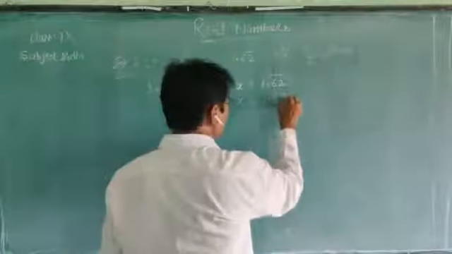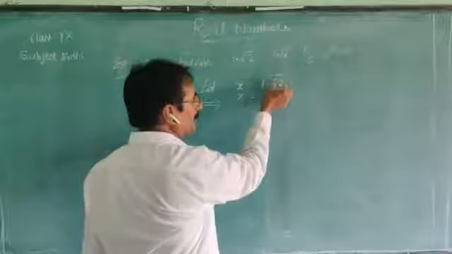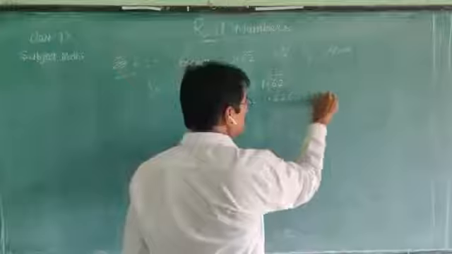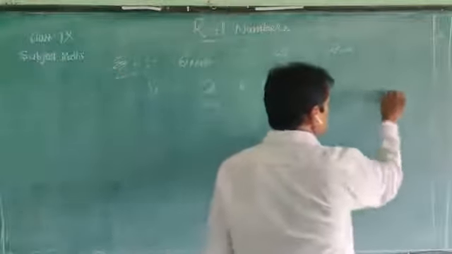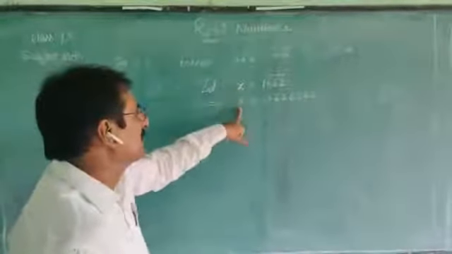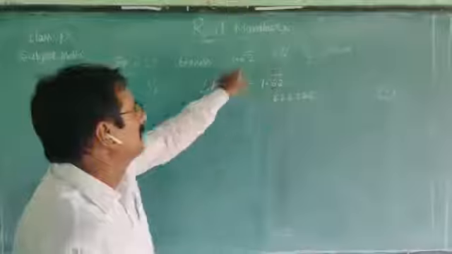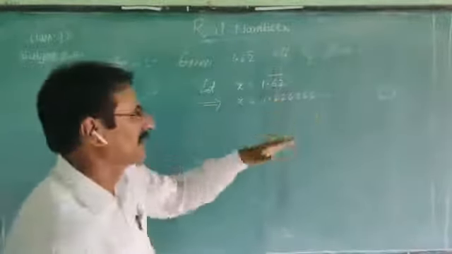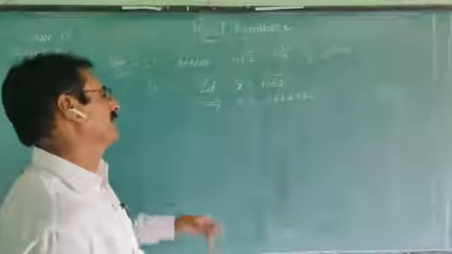Just write the digits under the bar many times: 62, 62, 62. Let it be equation number 1. Let the given number be x and then write the expanded form of the given non-terminating recurring number.